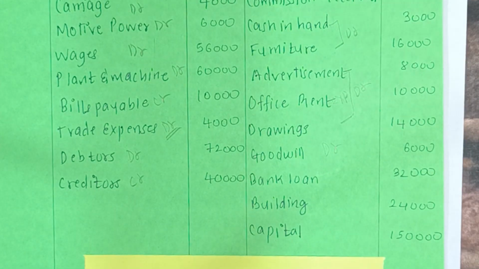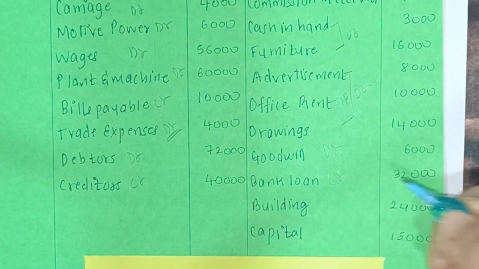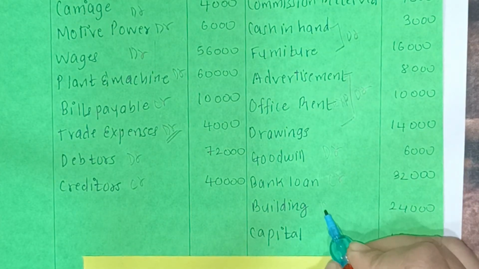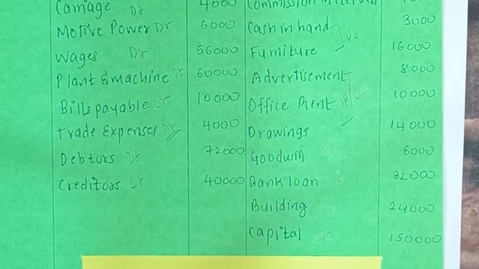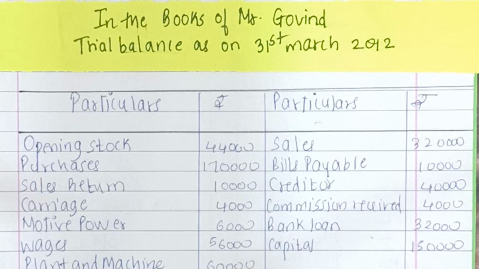Next we have bank loan. Okay, bank loan is a liability, so therefore credit side. Building is an asset, debit side, and capital is again a liability, so credit side. Okay, so once we are done doing this, now we just have to post them on the respective sides. So now students, as you can all see, I have my solution with me. What we did is we first identified which of the following will be on the debit and the credit side.